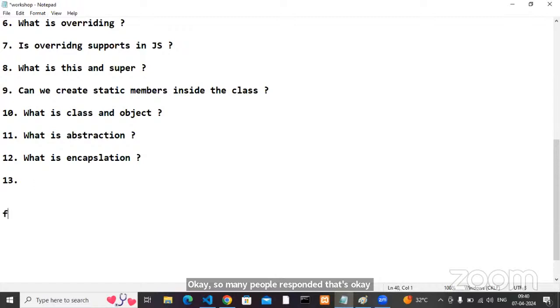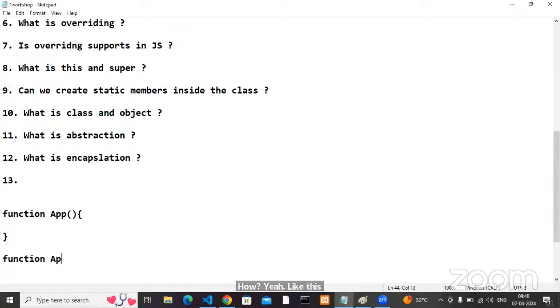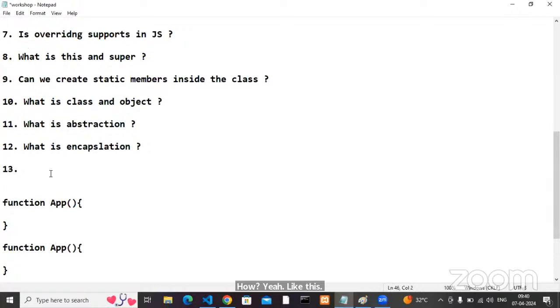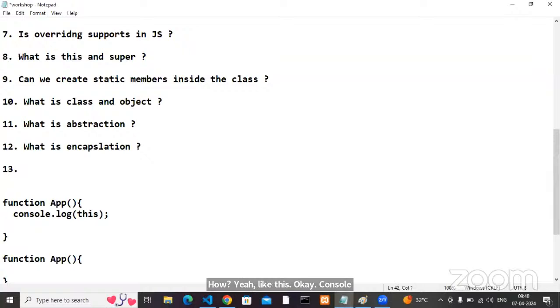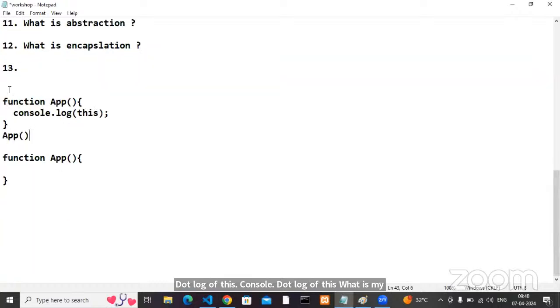The next one is like this. Console.log of this. What is my app value?